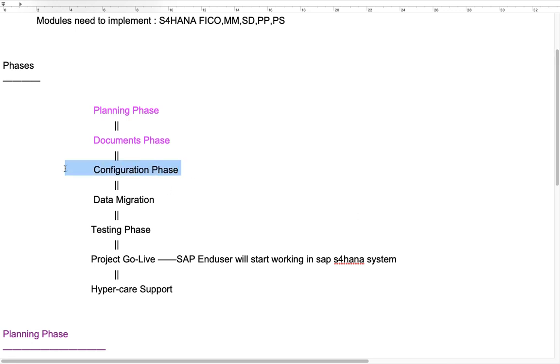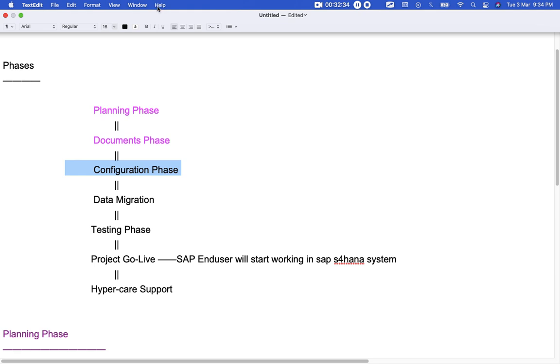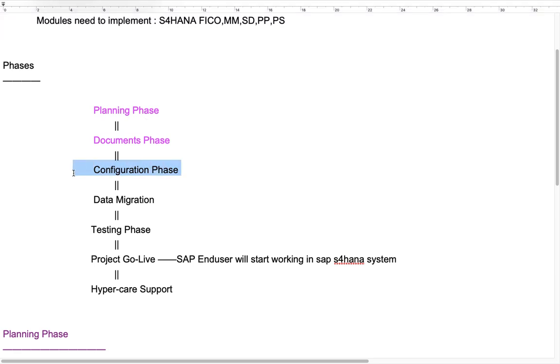So this is the backbone of SAP consultant duty. SAP consultant duty is the configuration phase. So your role is you have to do configuration. You have to do configuration for GL module, AP, AR, asset accounting, withholding tax, GST, DME, IDocs, RICEFW objects, everything. This is the key area.